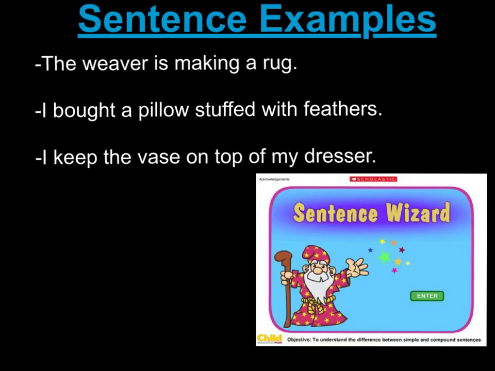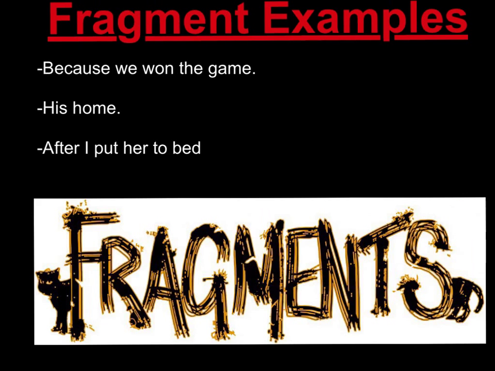Examples of sentences. The weaver is making a rug. I bought a pillow stuffed with feathers. I keep the vase on top of my dresser. All three of these groupings of words are sentences. This is because they contain a subject, a verb, and a complete thought.